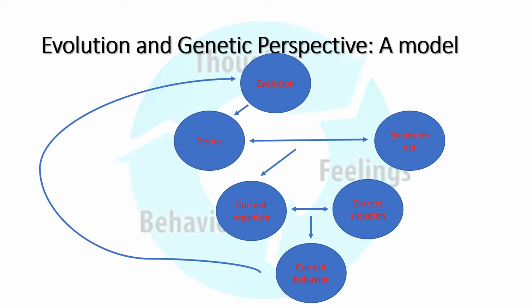Finally, it forms the present existing form of organism, which again interacts with the current environment and forms a current behavior. And once this current behavior helps us to survive or serves a very important function, it becomes a part of our behavior, and this is what leads to evolution again. So genetic expression cannot be done in isolation.